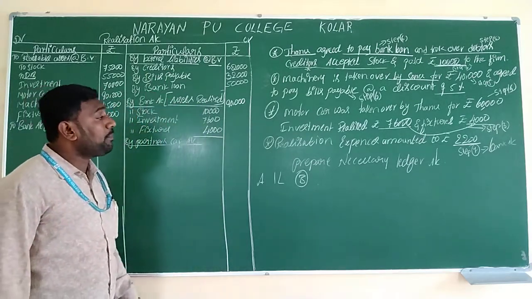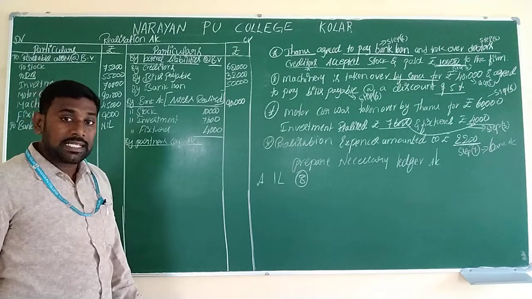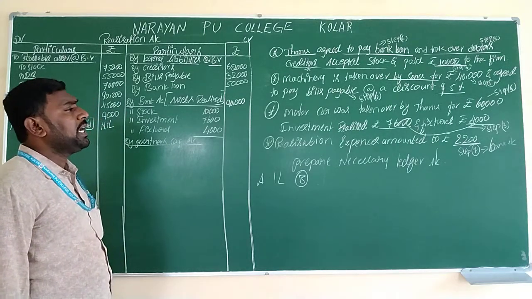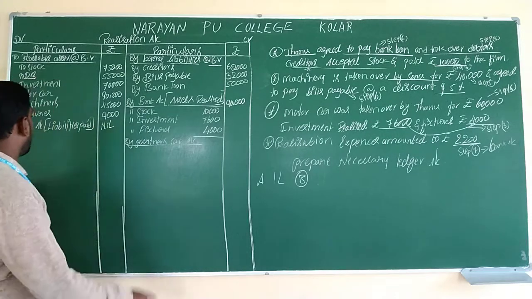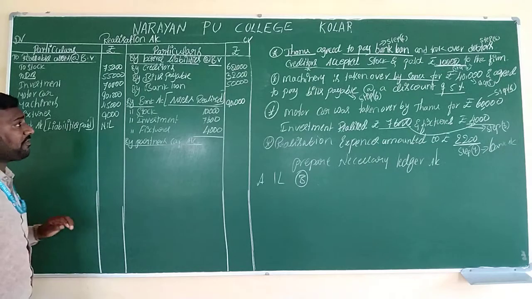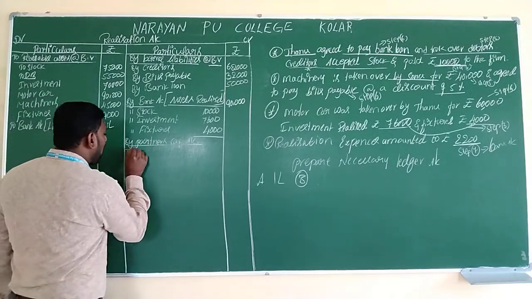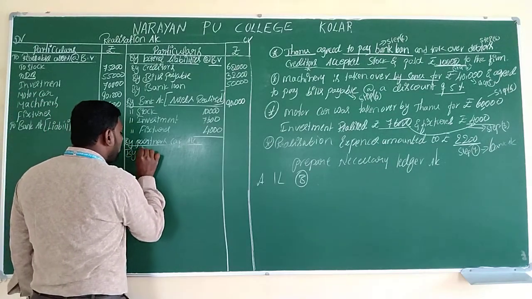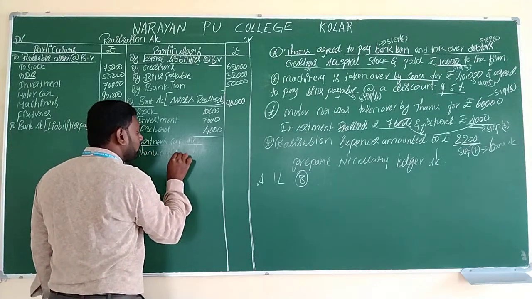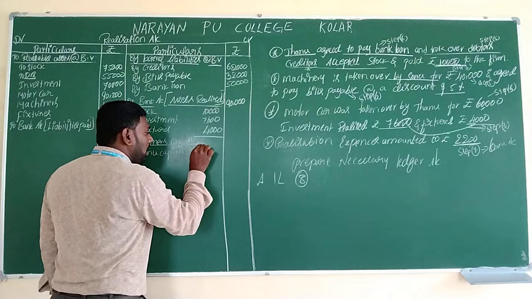So here some partners will take over assets, some partners will take over liabilities. Both the things we have to write under step number 5 and step number 6. Under step number 5, first partner is Tanu, by Tanu capital account.